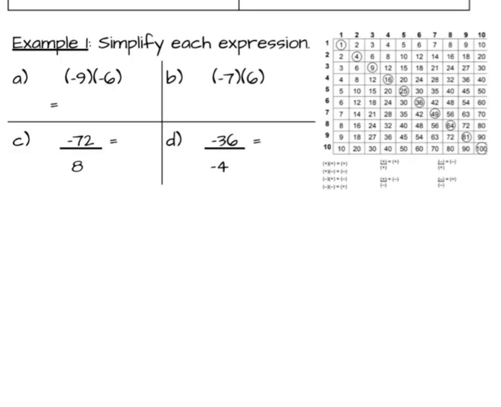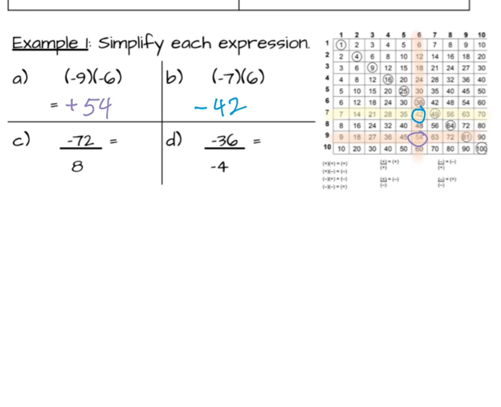So let's try some examples. I'm going to multiply a negative 9 times a negative 6, so that gives me a positive. And to find 9 times 6 in my multiplication table, I'm going to look at the 9 row and the 6 column and that gives me 54. So please circle the 54. So a negative 9 times a negative 6 is a positive 54. In the same way, a negative 7 times a positive 6 gives me a negative. And 7 row, 6 column is 42.